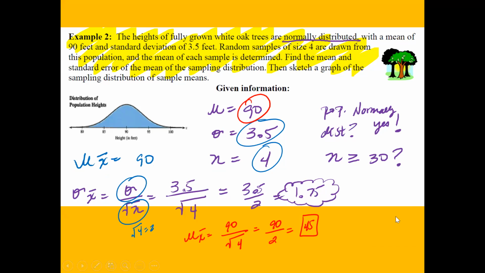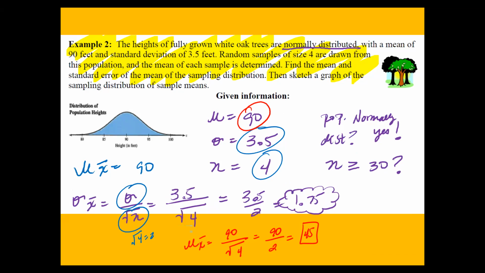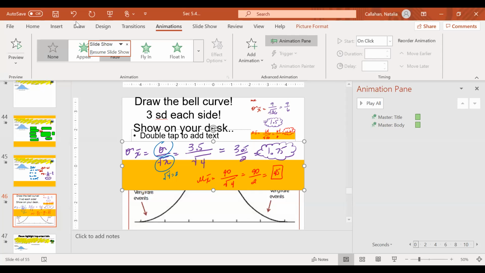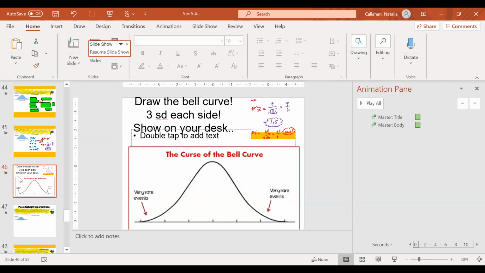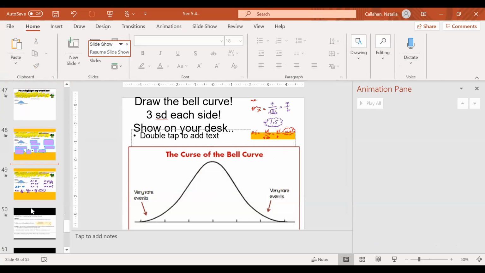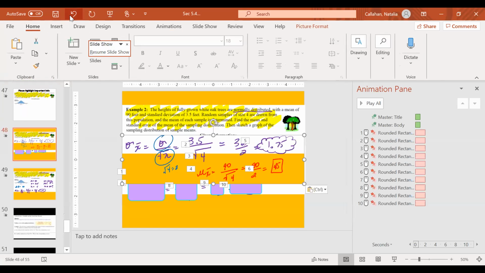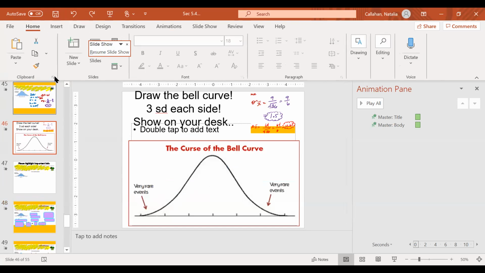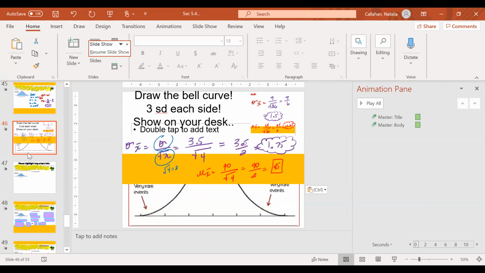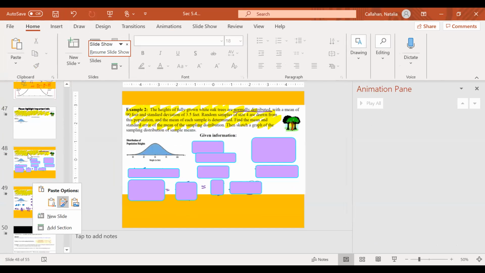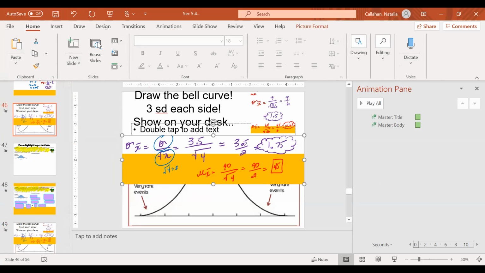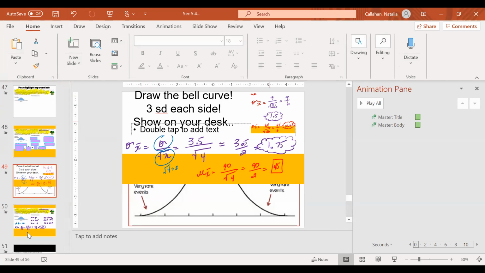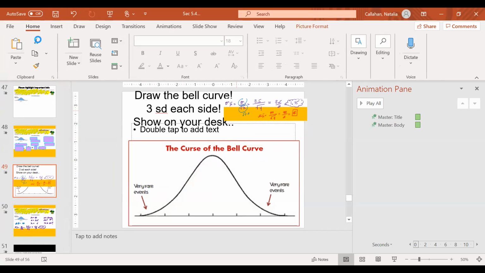And this is the information that I need to do that. Okay, and so then I'm going to put this right here so we still have access to that information.